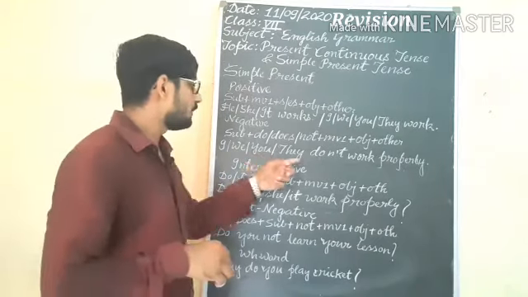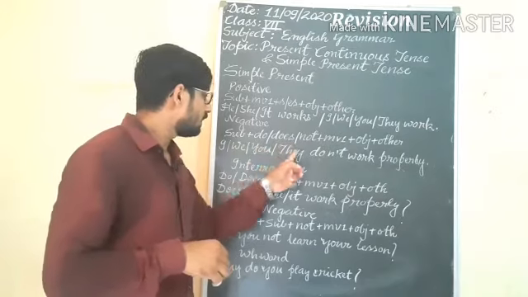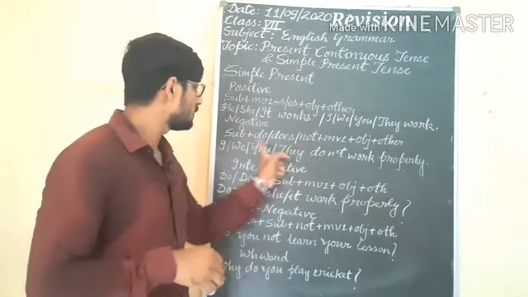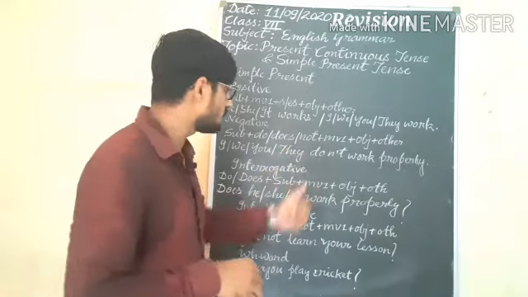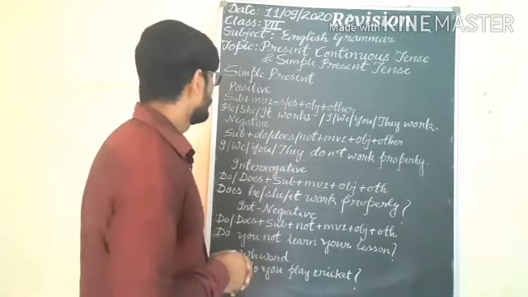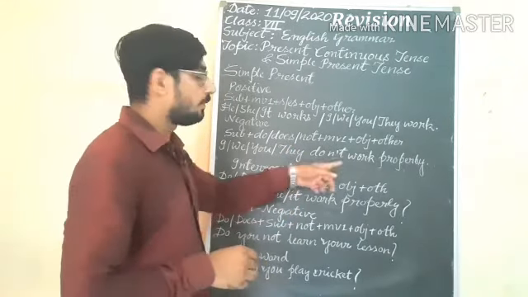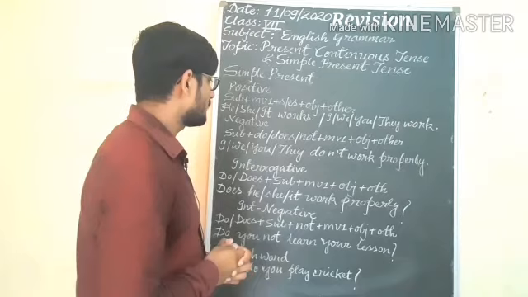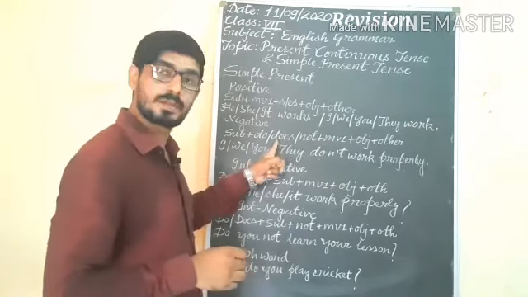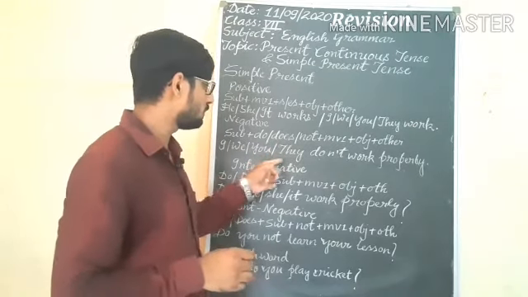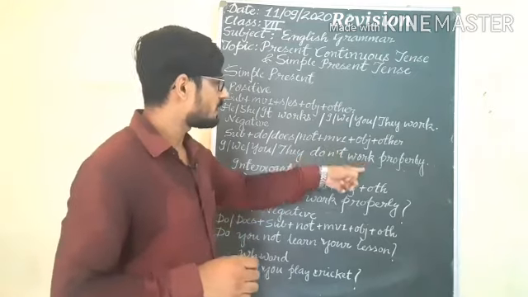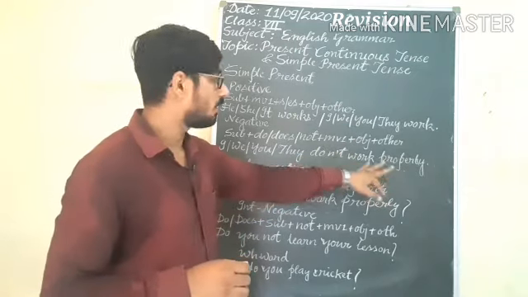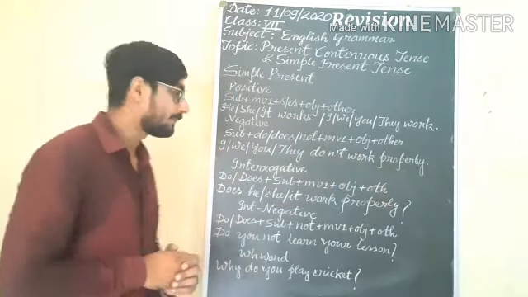So we are using here first do with the pronouns I, we, you, they. Afterward don't. Work properly. Understand? So first we will use do or does according to the pronouns. Afterward not plus main verb first form plus object or other properly.